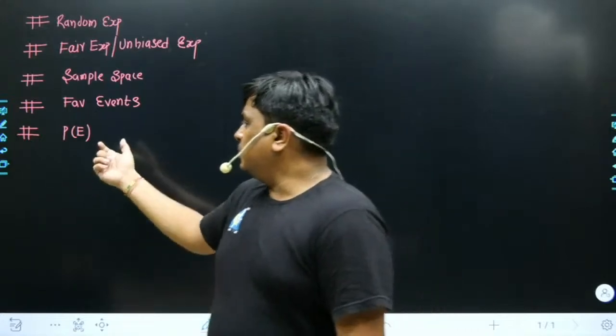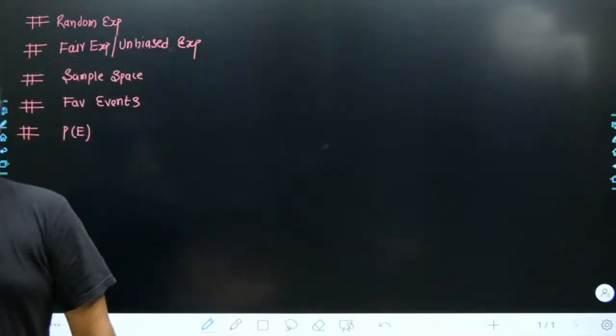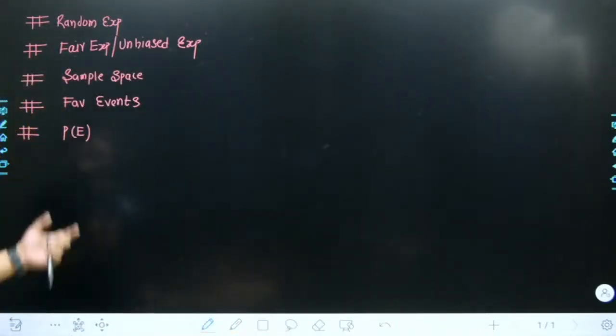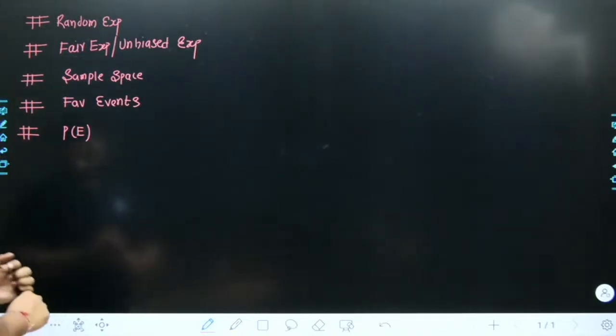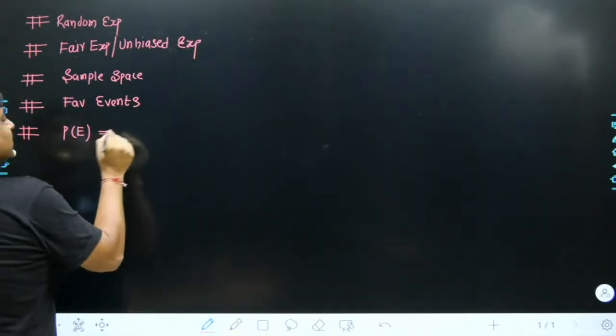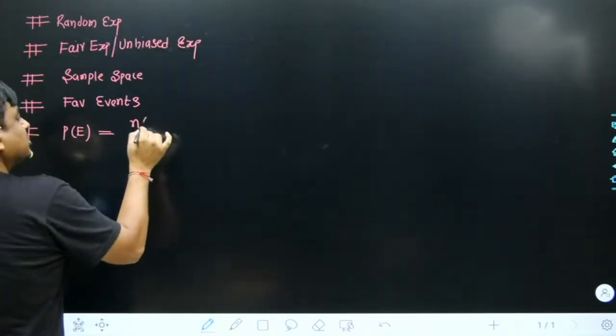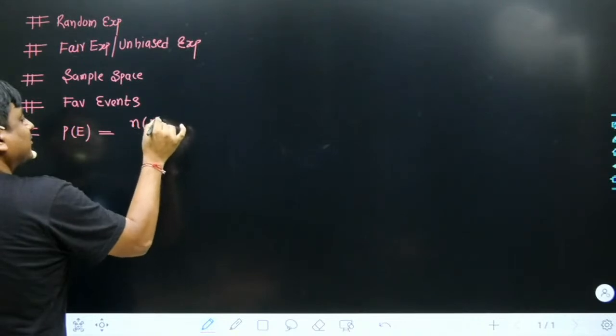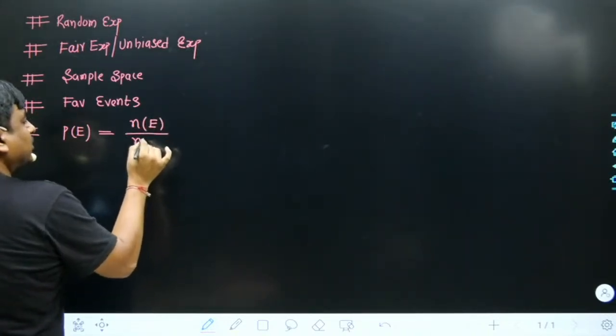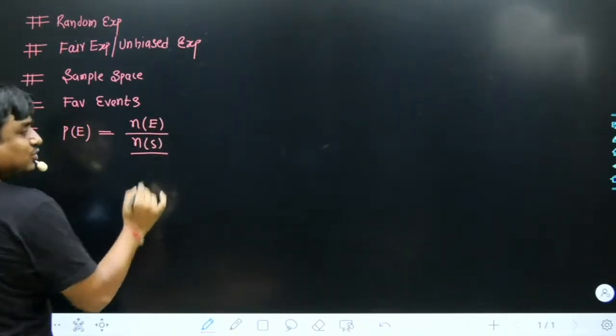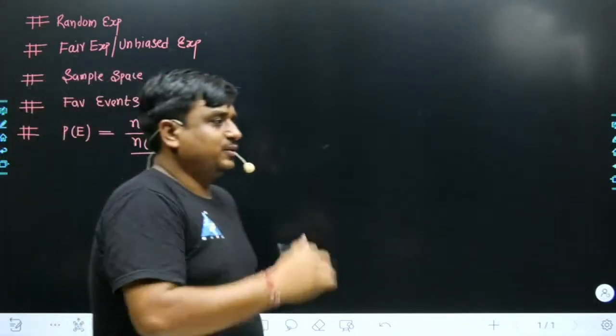If we talk about P of E, it indicates the probability for the occurrence of a certain event E. And how is P of E defined? P of E is defined as the number of elements or terms associated with your favorable event, divided by the total number of events associated with your sample space, N of S.